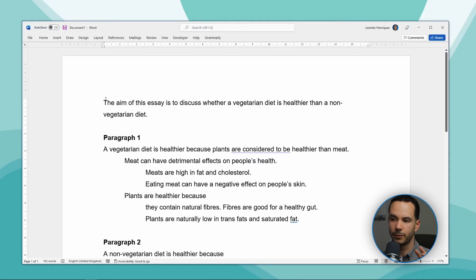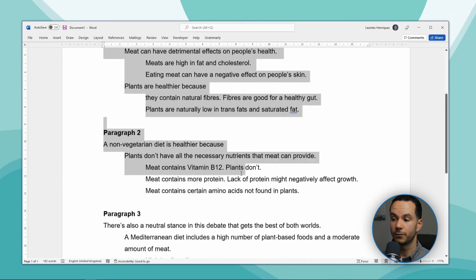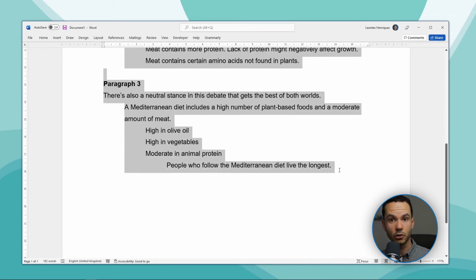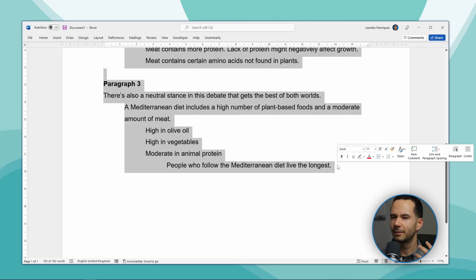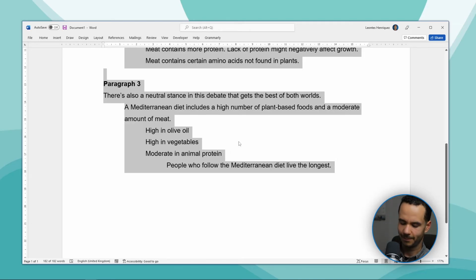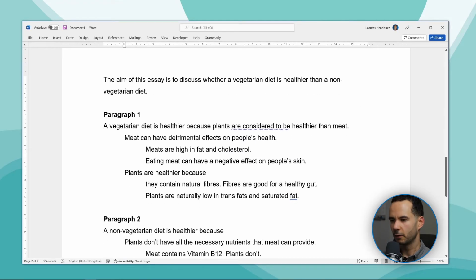So what I'm going to do is copy everything from this page onto a new page and add information or add language to make it a nicely flowing essay. Now let's start with our first paragraph, because as you can see, this is not a very good essay. Now what I want to do is add linking words, because linking words make an essay flow easily and make it easier for the reader to understand your train of thought. So I'm going to add first to this part.